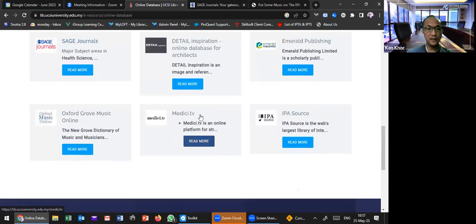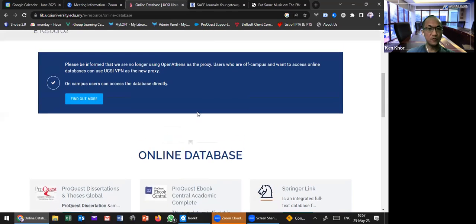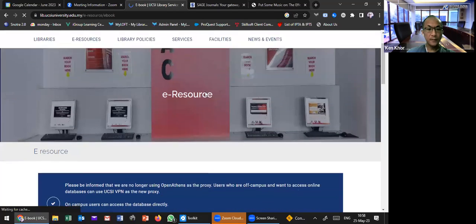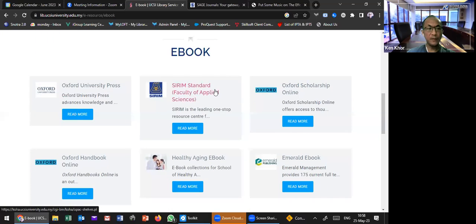Besides this, you also have access to some of the ebooks. Under e-resources, you can see online database. You also can see this ebook. From here also, because the library already purchased some of the ebooks, they purchase one by one, meaning that they choose the titles one by one, and then you can access from it. Like from Oxford, the library did purchase some of the music titles, especially in music.